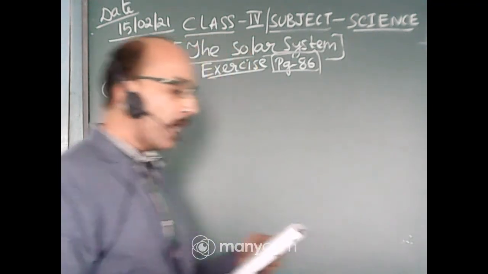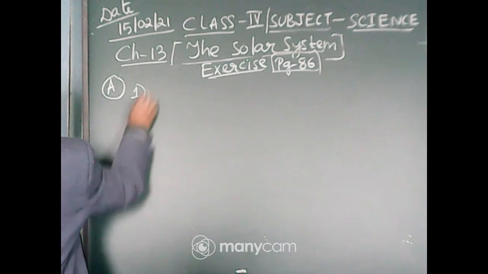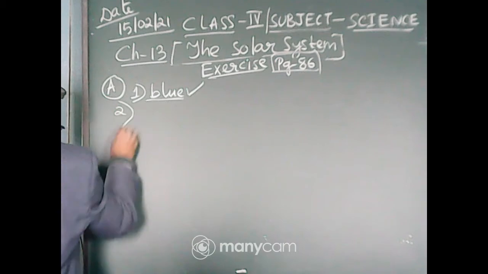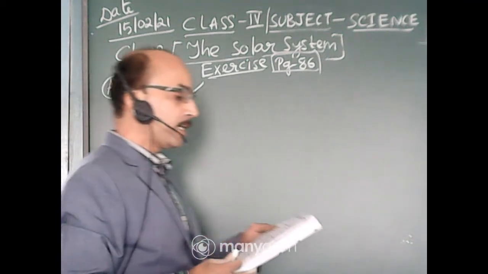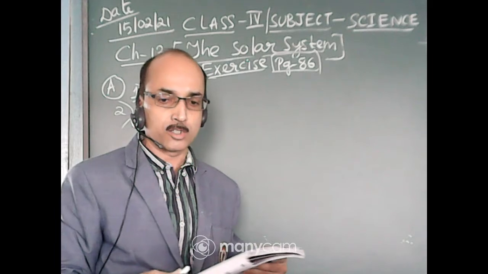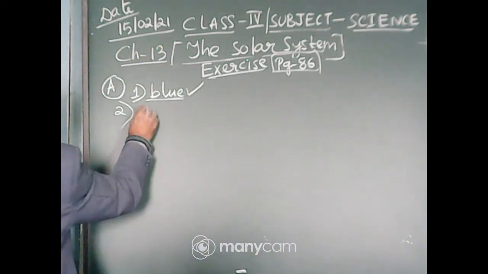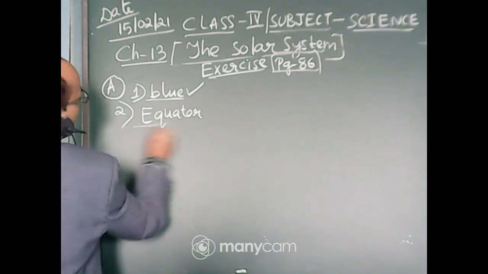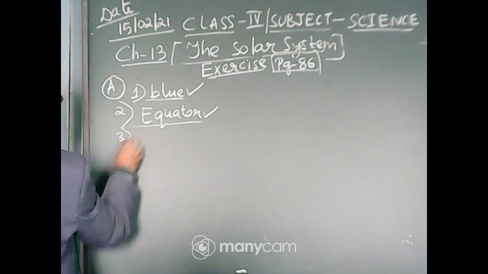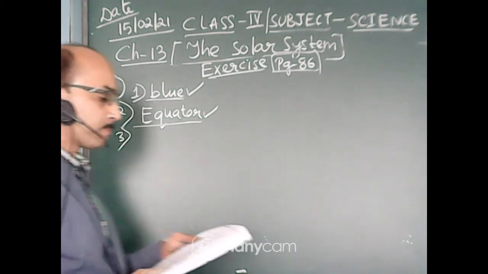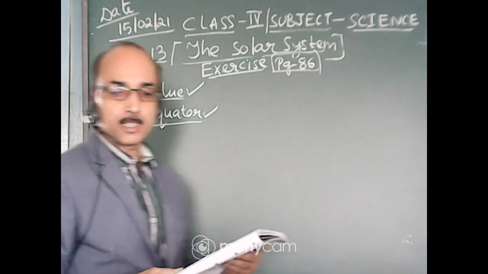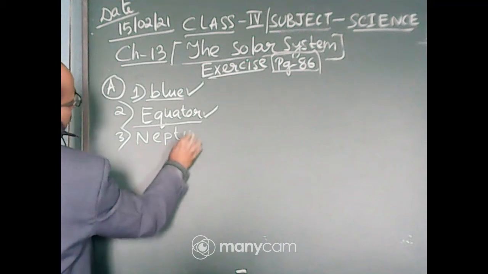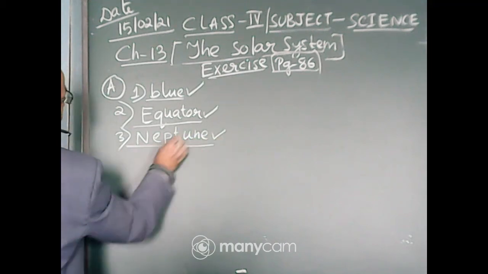Number 1, the earth is called the dash planet. It is blue. You will tick mark blue there. Number 2, what is this imaginary line that divides the earth in two equal halves called? It is called equator. You will tick mark equator. Number 3, which is the coldest planet of the solar system? It is Neptune. Tick mark Neptune.